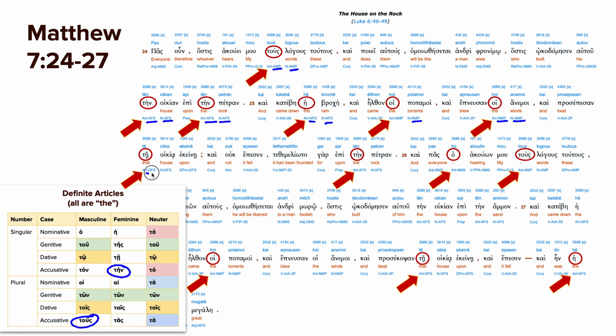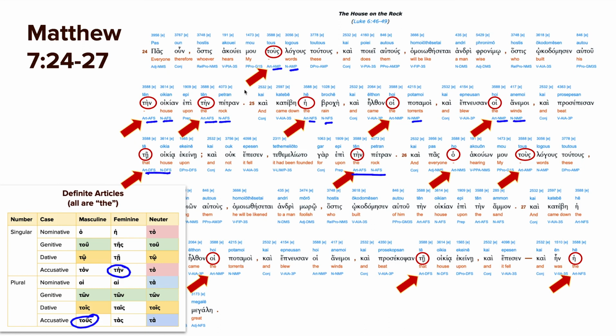And then, again, on the house. So the winds beat on the house. So here, when you're talking about beating, in this case, it's upon the house, or it's actually going to be the dative following that. So if you're confused why it's dative instead of accusative, it's sometimes after certain verbs that you'll have the dative instead of the accusative. So te oikia, and then here, upon the rock, here we have accusative.